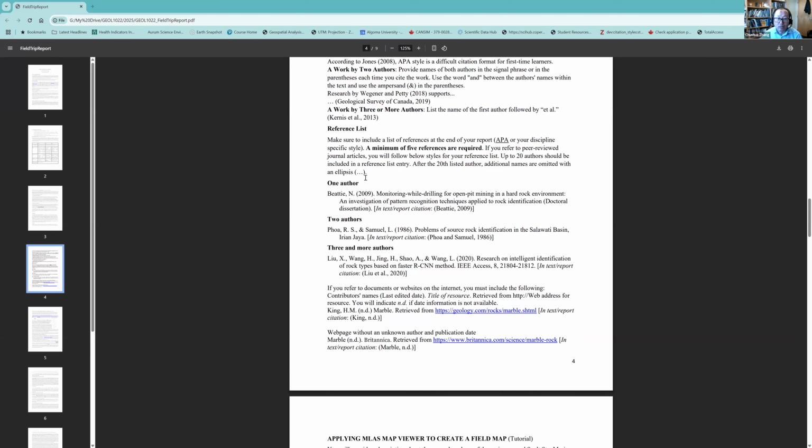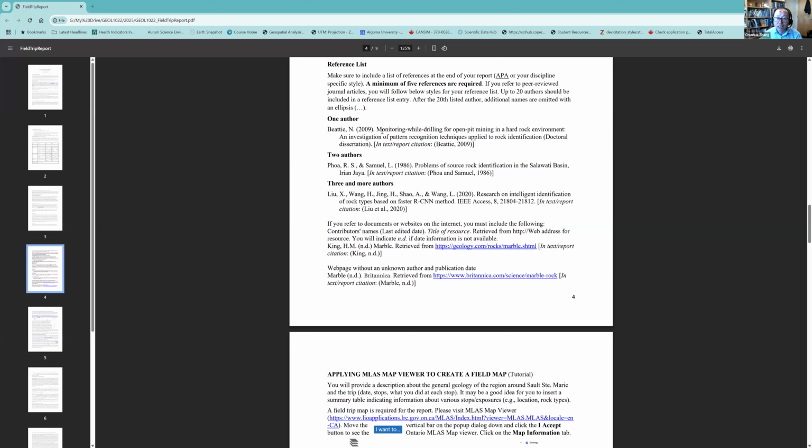For one author, that's easy. In the text, you cite it as the author's surname, comma, 2009. Two authors: the two authors' last names, year of publication.